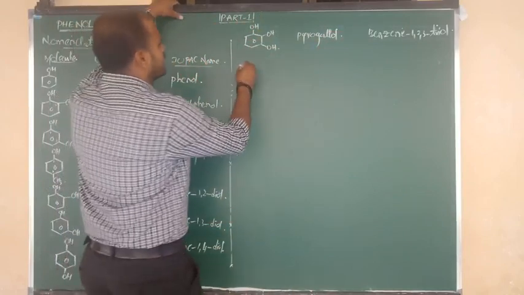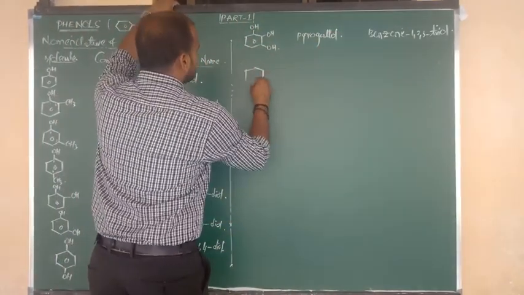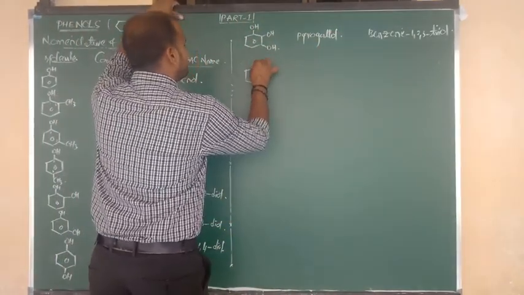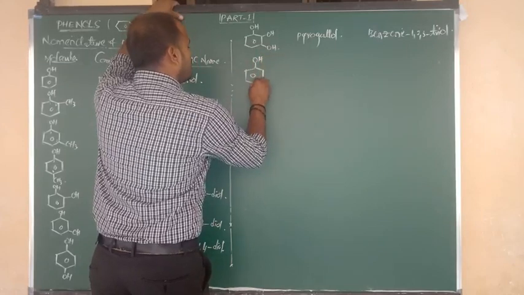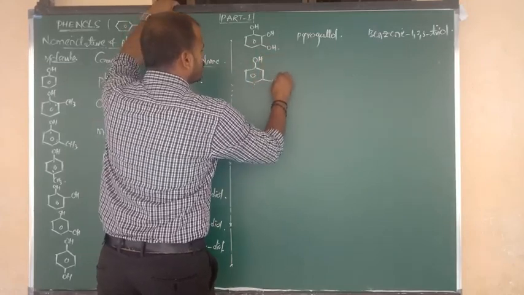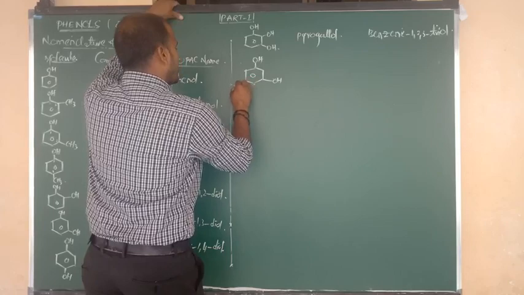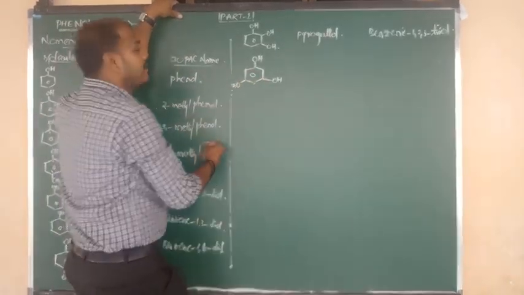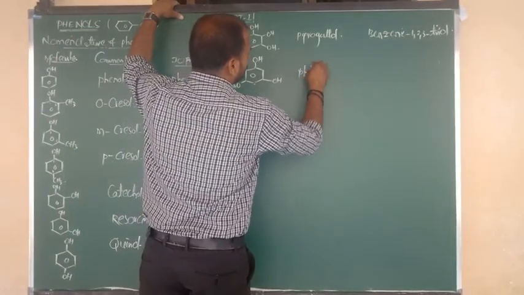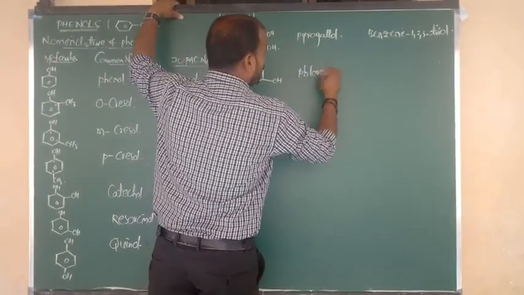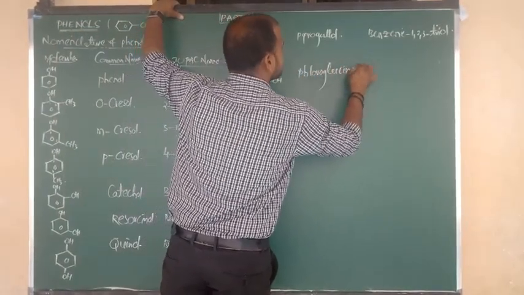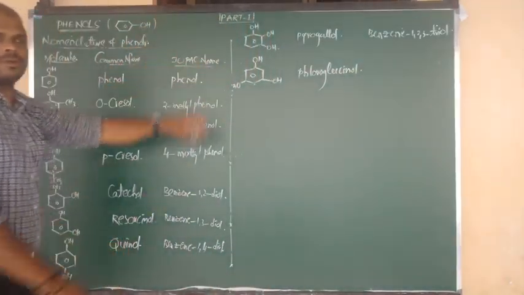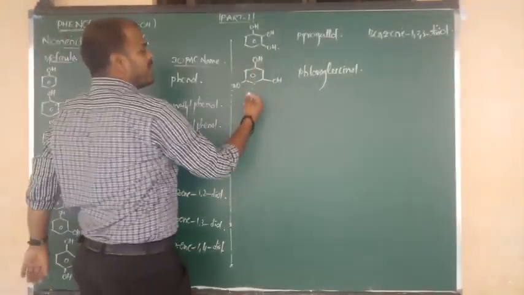Let us consider another trihydric example. Again, here I am going to consider benzene connected to 3 OH groups, and suppose they are in alternate positions, 1, 2, 3. What is the name of this compound? Already I told you: phloroglucinol. Right. Let us first see what the IUPAC name is.